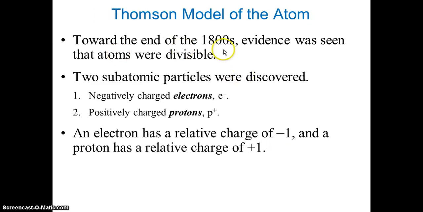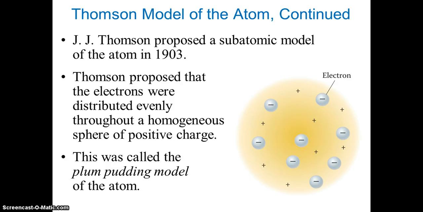Toward the end of the 1800s, evidence was seen that atoms were divisible. Two subatomic particles were discovered, negatively charged electrons and positively charged protons. An electron has a relative charge of -1 and a proton has a relative charge of +1.